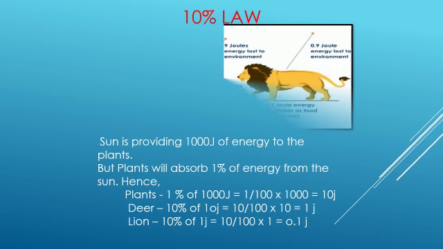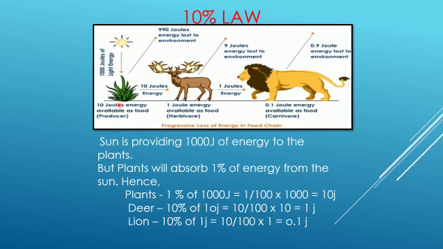Now let us see how this 10% law works. If you see this picture, we have the sun, producer, herbivore and carnivore. This is a 3-level food chain. From the sun, light energy will be absorbed by the plant. Here they have given the amount of light energy, that is 1000 joules. From the sun to the plants there is only absorption of 1% of energy. So plants will absorb 1% of energy from the 1000 joules.